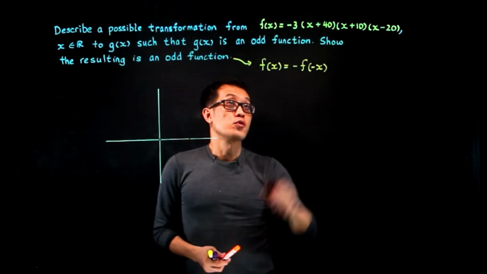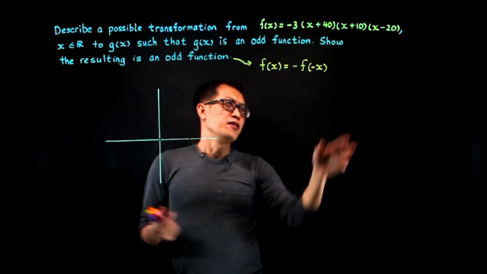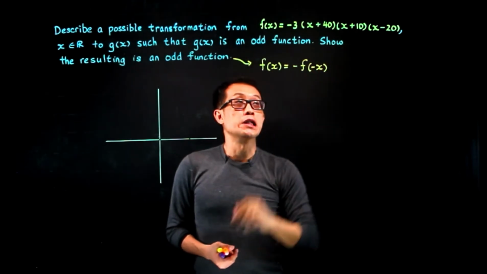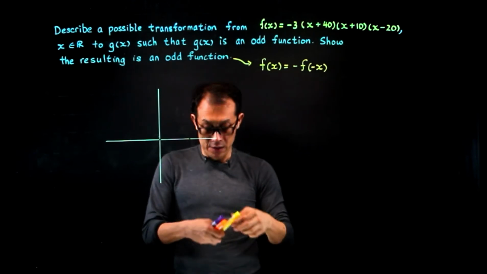Now let's look at this equation. Look at the roots. The roots are at minus 40, minus 10, and 20. So maybe we just draw it out first.